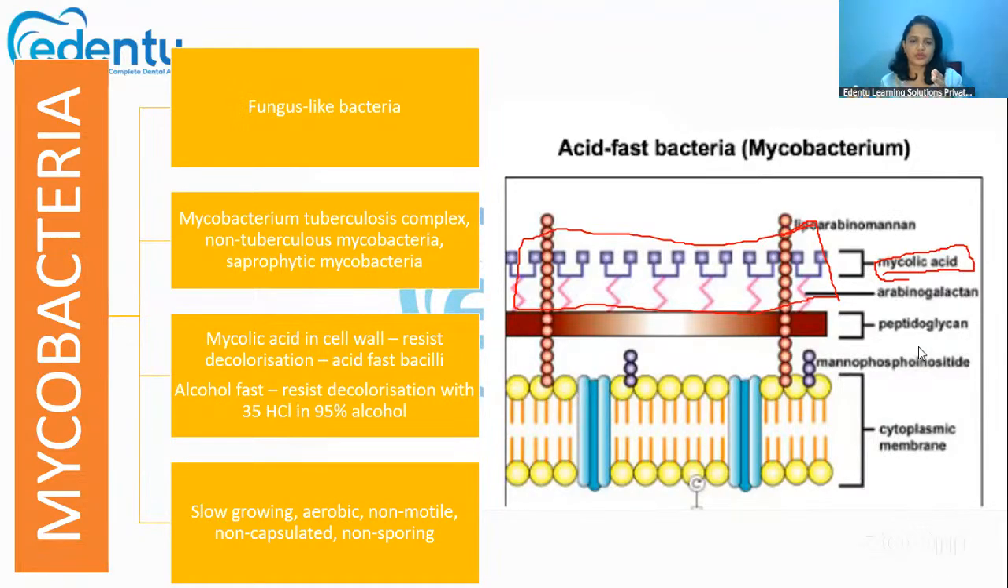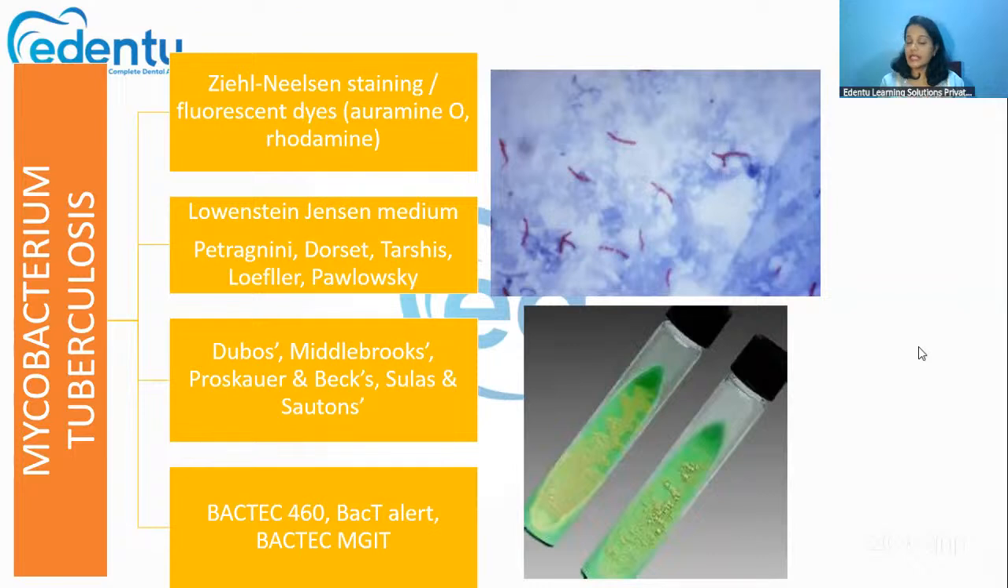Okay, if the oxygen is not there, then these organisms can get destroyed. They are aerobic, non-motile, non-capsulated, and non-sporing in nature. Now, which stain can be used for identifying this mycobacteria? One is Ziehl-Neelsen staining, and you can also use fluorescent stains like auramine or rhodamine. Under Ziehl-Neelsen staining, the organism will appear pinkish red against a blue background. It will be very easy to identify the mycobacterium under this Ziehl-Neelsen staining itself.